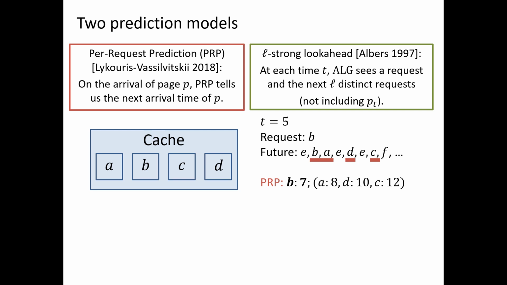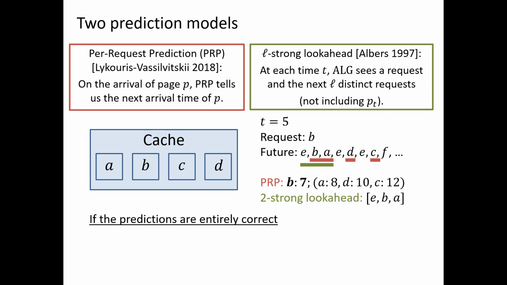Another prediction model we look at is the L-strong look-ahead model introduced by Albers in 1997. This model says that at each time, the algorithm sees the request and the next L distinct requests, not including the current request. So in this example, 2-strong look-ahead would see the next 2 distinct requests, not including the current request B. So it would see E, B, A, which are the next 3 requests.